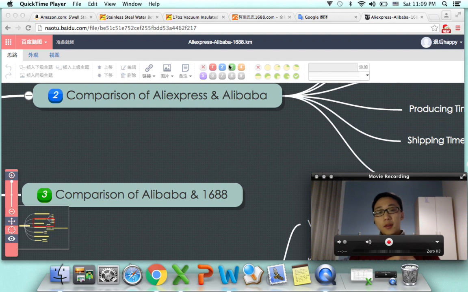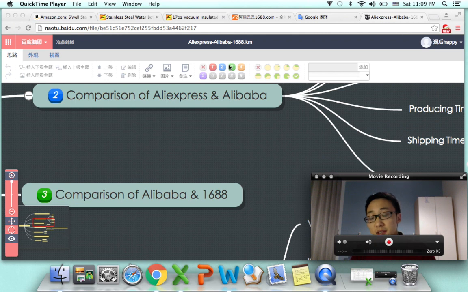Why I want to have a comparison of this is because I got to know that more and more people who are buying from China now are inclining to buy from 1688, because they believe that on 1688 they will find their factory easier or something. And also, as I mentioned in the video before, I got calls from those platforms that invited me to join and sell on their platforms, but I'm not a manufacturer and I can buy from 1688 and sell on these platforms.